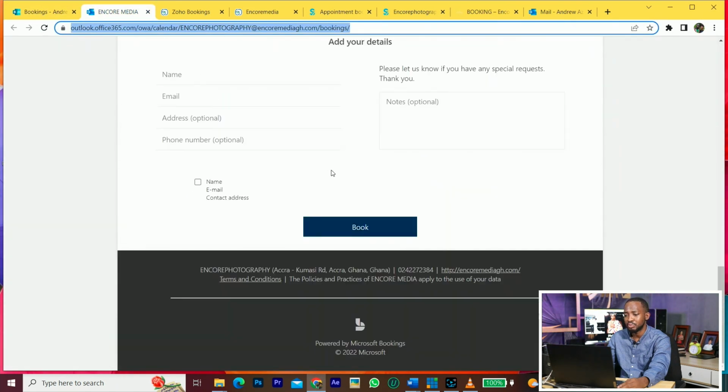This is how it's going to look like. So that is with Microsoft Bookings. I use it because I'm using it with other Microsoft packages. So that works for me.